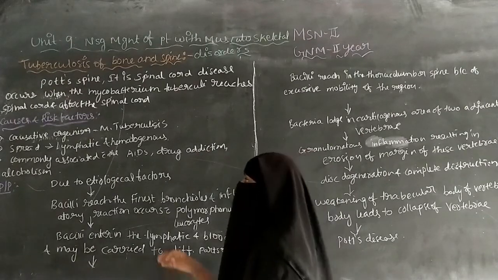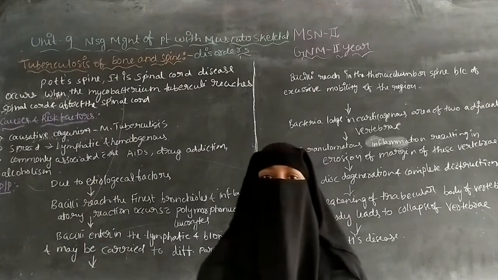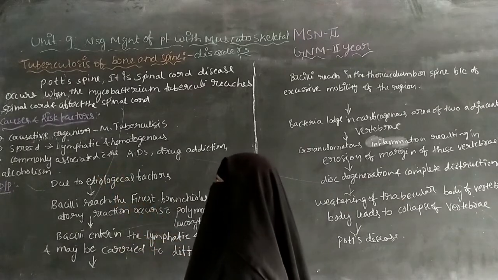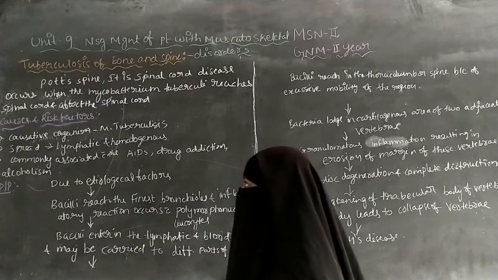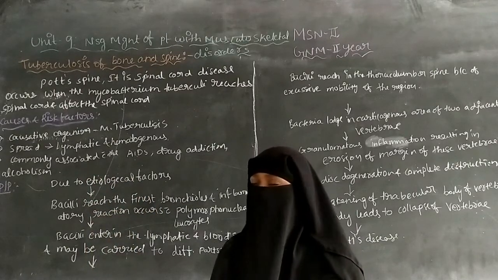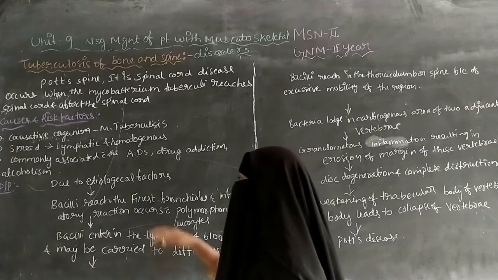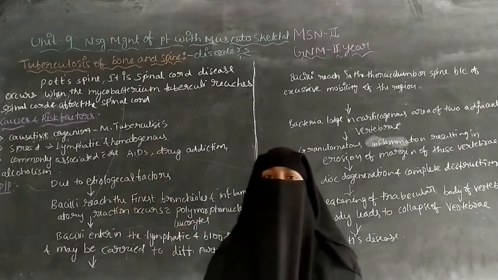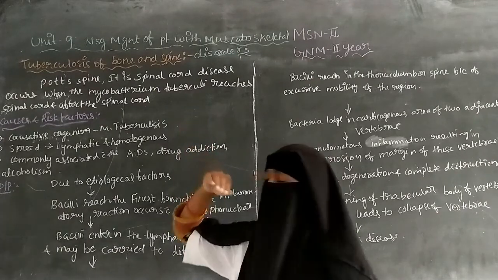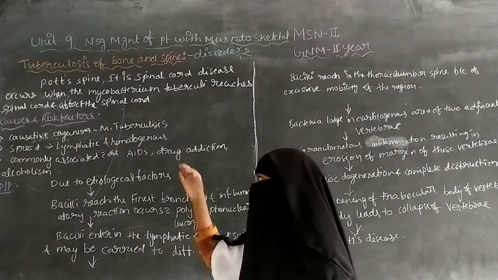Now the causes and risk factors. The causative organism is Mycobacterium tuberculosis, and it spreads through the lymphatic system and hematogenously. From the lymph nodes the infection can spread, and hematogenous means the infection is present in the blood and can be transferred from the blood.